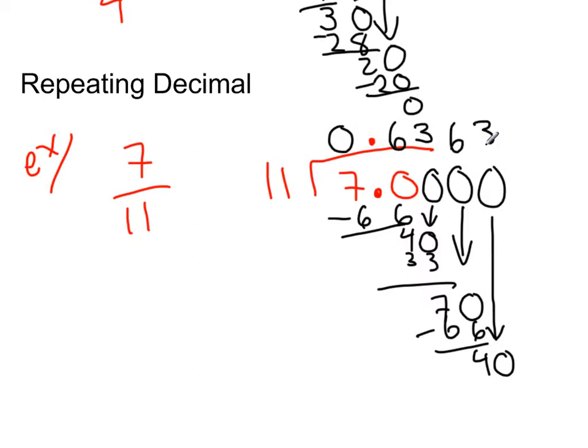11 times 3 is the closest we'll get, and now we definitely should be able to see a pattern going on here. We're repeating 6, 3, 6, 3. You can see we got 70, then 40, 70, then 40, and it just continues on in this fashion. So I wrote the ellipses saying continues on in this fashion. Now the proper way we're going to write this is 0.63 repeating. And that bar there is for repeating 6-3 over and over.